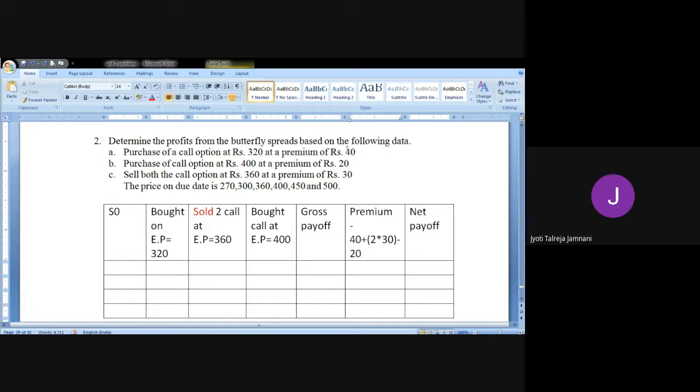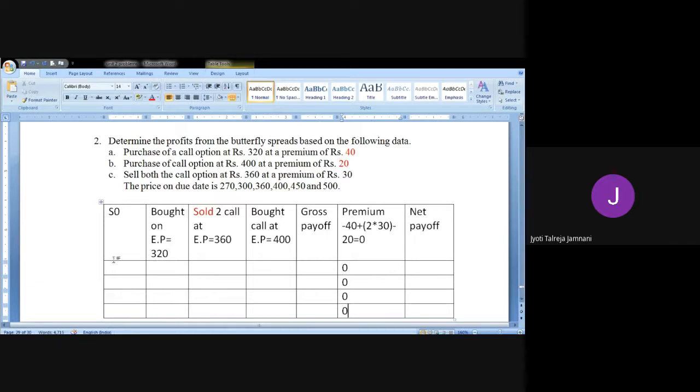These two we are purchasing, so we have minus 40 and minus 20, and this one 30 we are selling the option, so we will receive it positive. So minus 40 plus 2 into 30 is 60, again minus 20. So what would be the premium? 0. See, you're paying 40 and 20 and you're receiving 60. So the premium is 0. Is that clear?